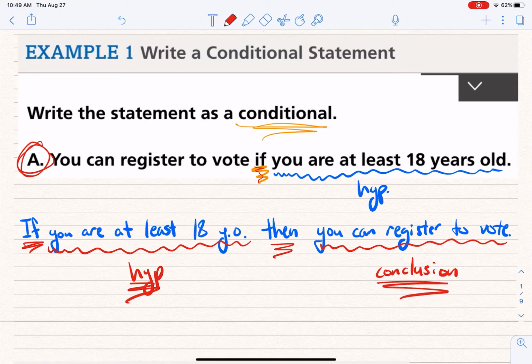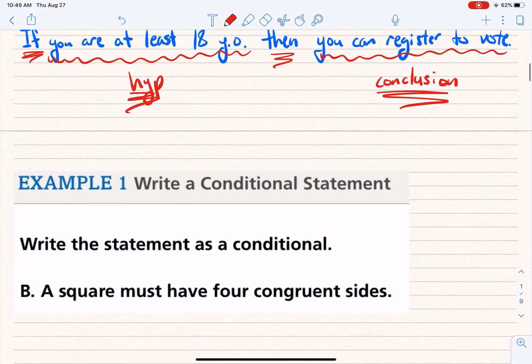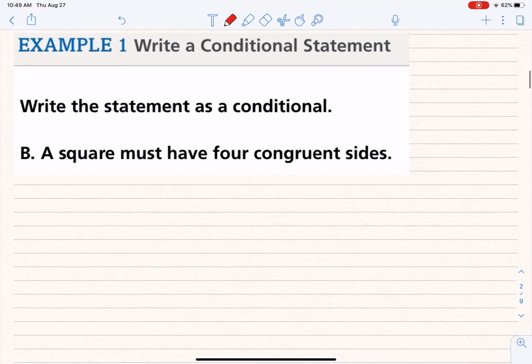Okay, well, let's take another statement, almost more like a defining statement. We might have something like this: a square must have 4 congruent sides, all right? So what if we were going to try to convert that to an if-then statement, to a conditional? Now, I'll tell you, if I just ask you to do this without giving any instruction, almost everybody does this wrong.